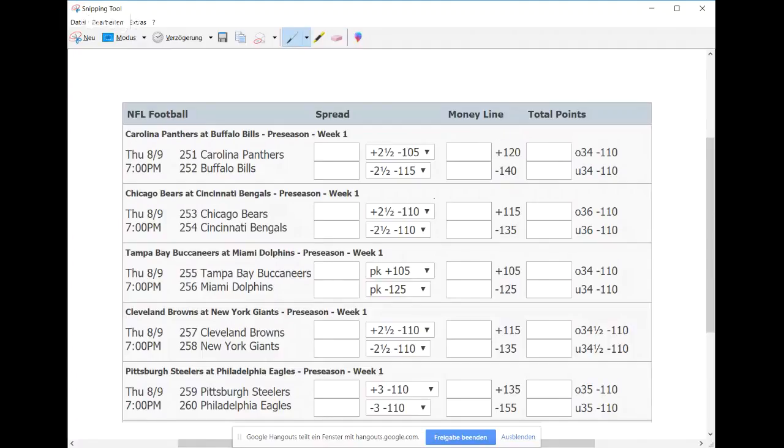Let's say I think the Bears are going to beat the Bengals in week 1. They're an underdog, slight underdog here at plus 115. Okay, let's say I bet $100 there. Okay, I got $100 there. And if I win, then I'm going to win this right here in the plus section. I'm going to win 115. So that's risking 100 to win 115.